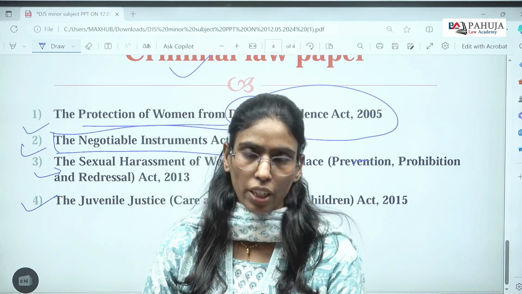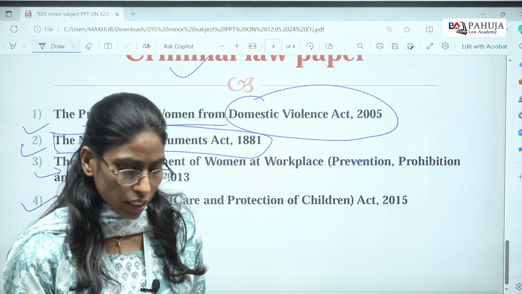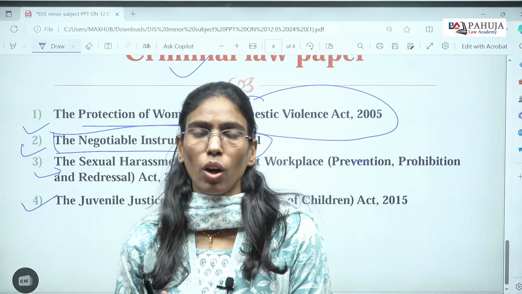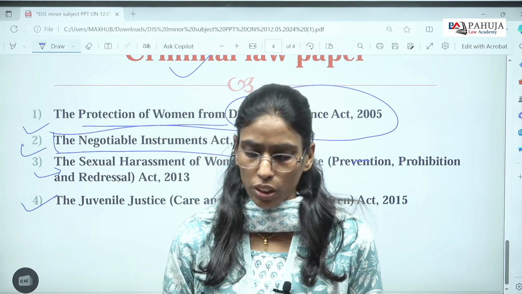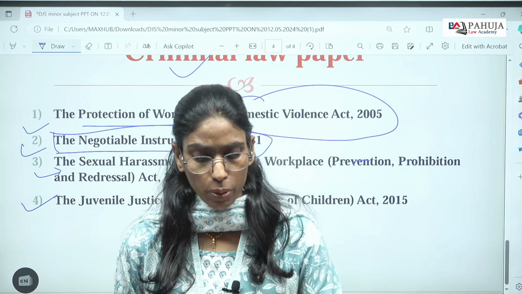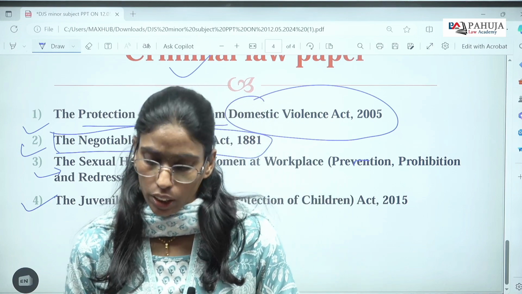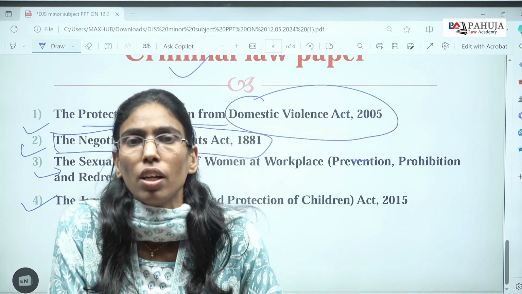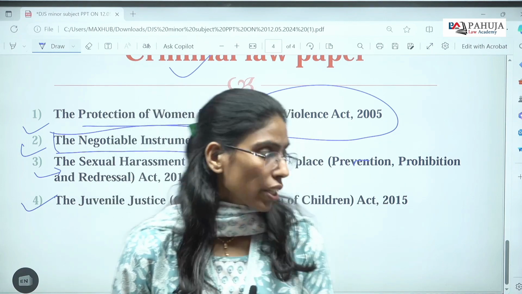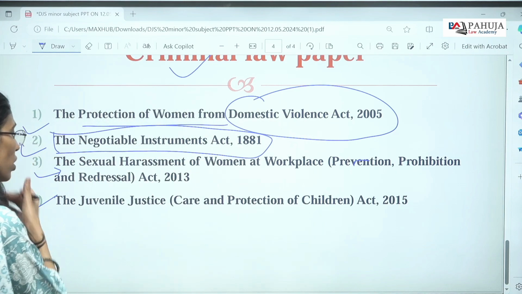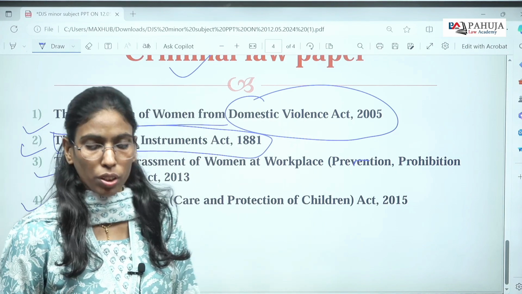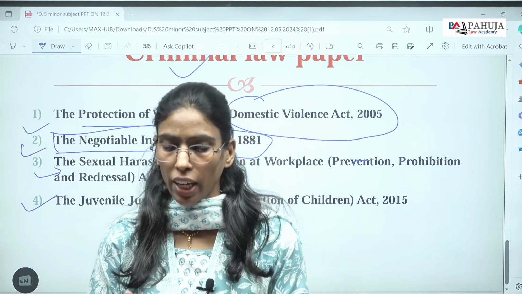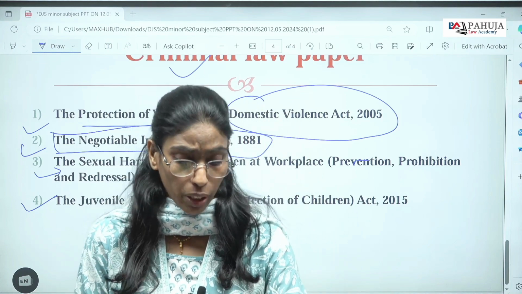He is simply treated as a juvenile and the child in conflict with law. So the procedure provided for the trial of such kind of person who is a juvenile under this law is to be dealt with by the children's court. They are to have the trial, they are to have some kind of relaxation. So please remember, students, that under this law we may have some questions related to the JJ Act of 2015 too. So these are the subjects which are covered as a minor subject in the prelims and mains both.